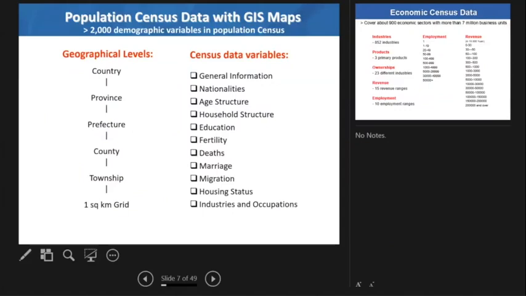Another important data, also starting from 2000, is the migration. Migration has now become a very large percentage of the population in the urban cities. So it's very important to understand how many people migrate from other places.